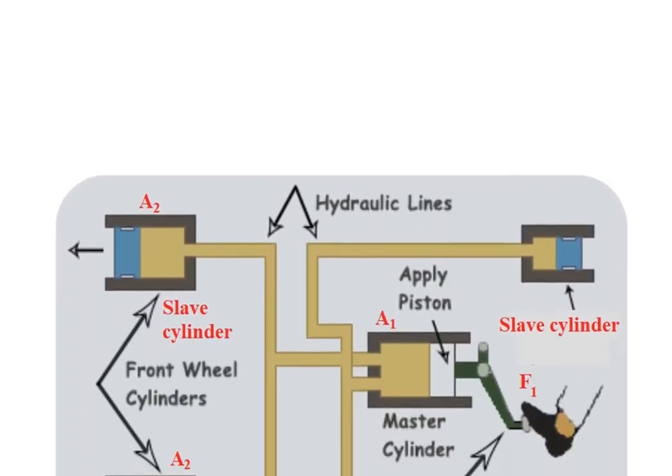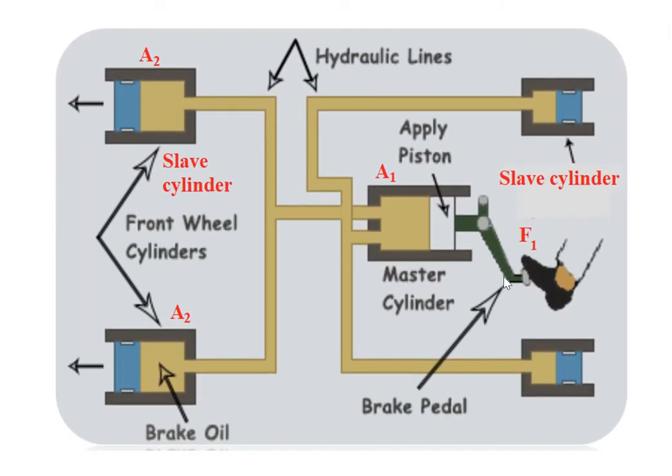See this internal structure of the brake system. Here the brake pedal is connected to the master cylinder. This master cylinder is connected to the slave cylinders, that means the front wheel cylinders and also the back slave cylinders. Master cylinder and slave cylinders are connected by pipes, that means hydraulic lines, containing the brake oil.